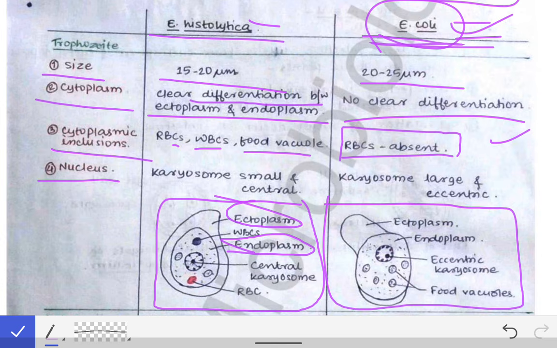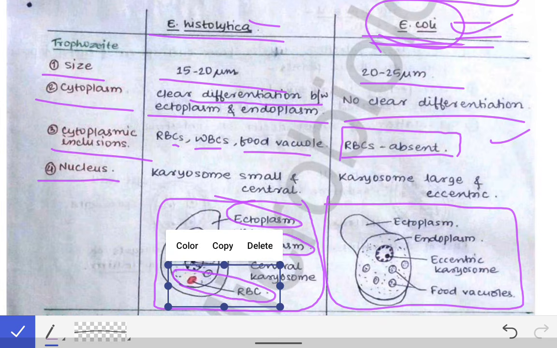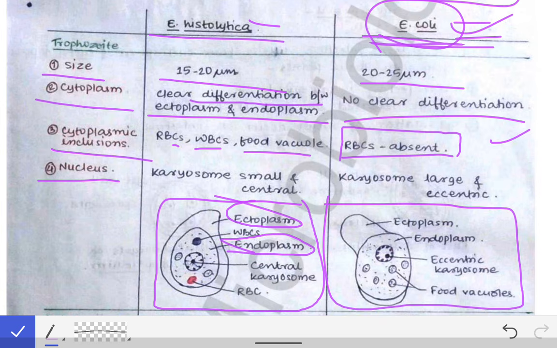And before the nucleus, let us talk about the cytoplasmic inclusion. See, the RBCs are present here, but there is no RBC here. These are all the food vacuoles in the cytoplasm of the Entamoeba coli, and this is the RBC present in the cytoplasm of the Entamoeba histolytica. So that is the difference between the cytoplasmic inclusions.